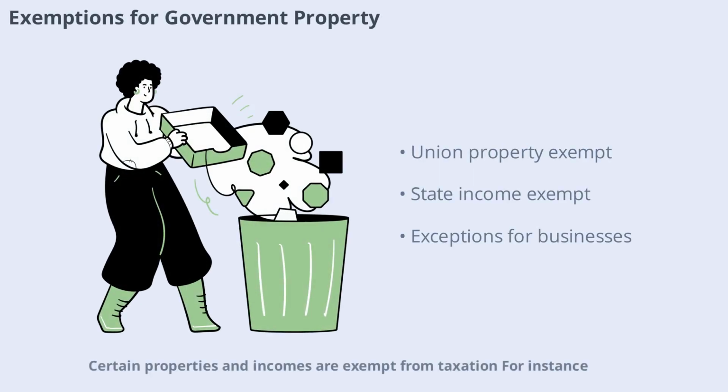Certain properties and incomes are exempt from taxation. For instance, state legislatures cannot tax union property, and the income and property of a state are generally exempt from union taxation. However, Parliament can make exceptions for state-run businesses. These rules maintain the financial independence of different levels of government.